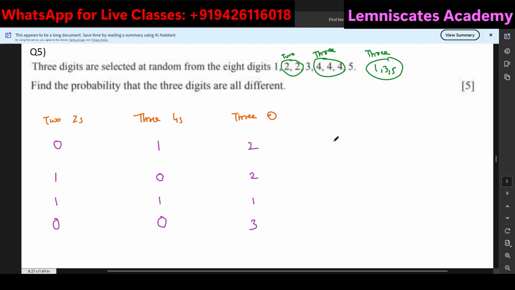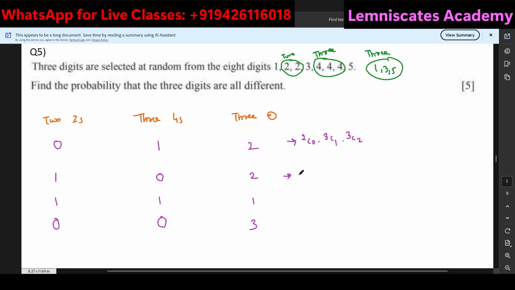Now I'll just need to make the combination equations and add all of these different possibilities to find the favorable outcomes, that we can form three digits and all of them are different from each other. So from the first one, I can say we are having 2C0 multiplied with 3C1, right? From 3 fours I'm choosing 1, and then lastly from three others I'm choosing 2.